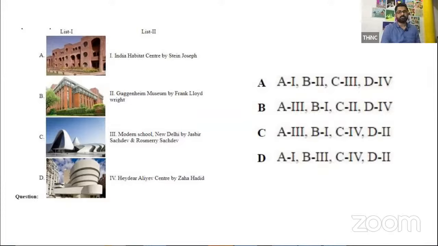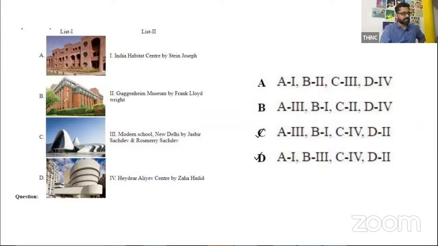Yes, Guggenheim Museum by Frank Lloyd Wright. I felt right. What was the architecture that he was associated with? Frank Lloyd Wright. It is organic architecture. Ramito says Zaha Hadid is easiest. Which one? Zaha Hadid and which one? C and 4, right? So C4, D2. How many options are there? C4D2, there are two options, C and D, right?